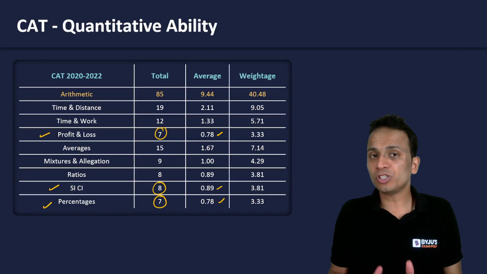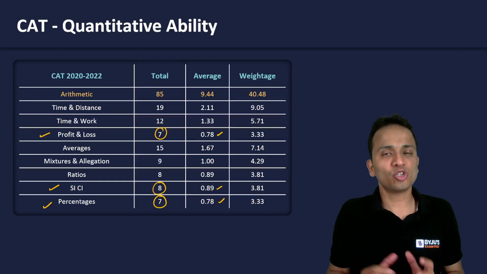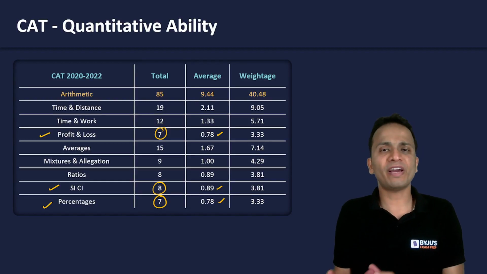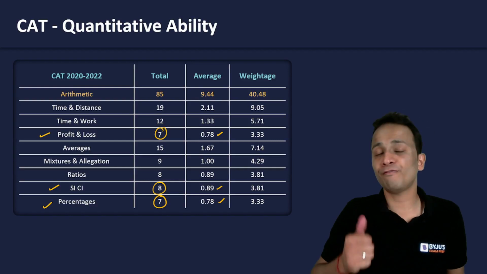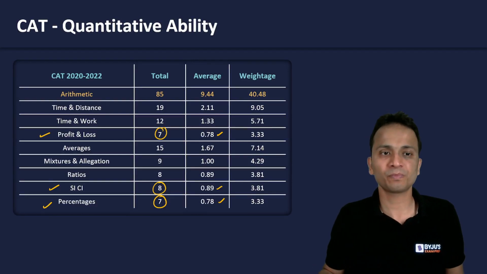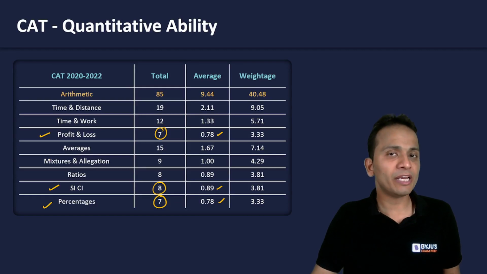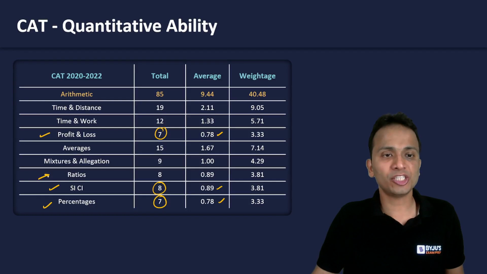from percentages and its applications. So out of 22 questions, an average of 2.5 to 3 questions is coming for percentages and its applications, right? Now the next area is ratios and its applications in averages, mixtures and allegations. So ratios, mixtures, allegations and averages.